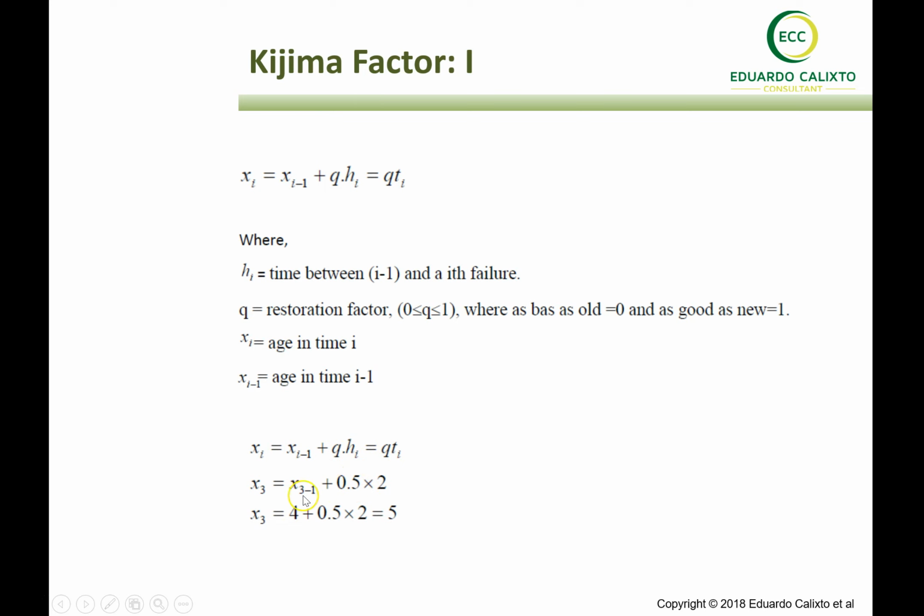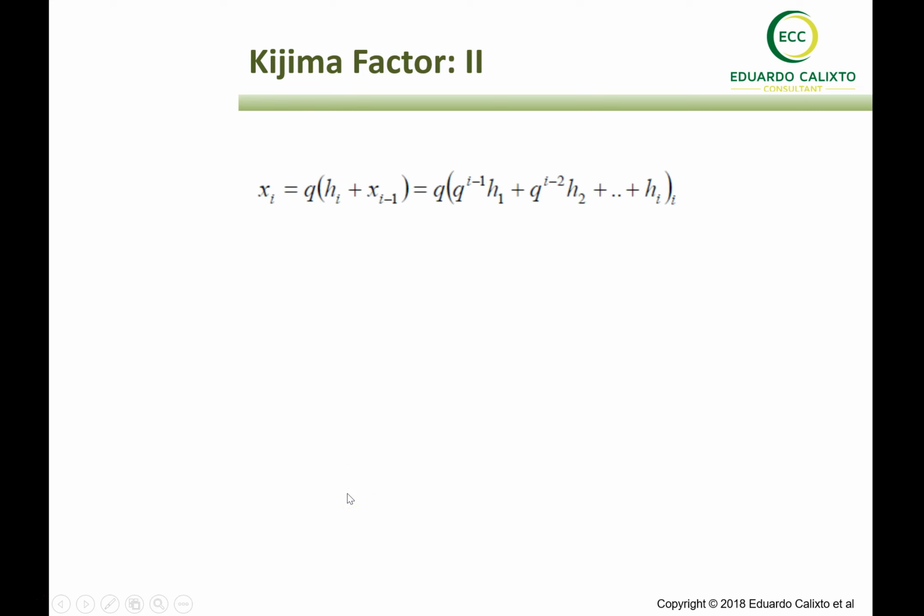So we look at what the time of the last intervention was. It was time 4, and then we predict when the next failure will be. So the failure will happen at time 5. So now we can see that the interval of failure that was 2 before is now 1, and the next failure and intervention needs to be done at time 5. So there is a difference between time 5 and time 4 because there was 50% degradation.